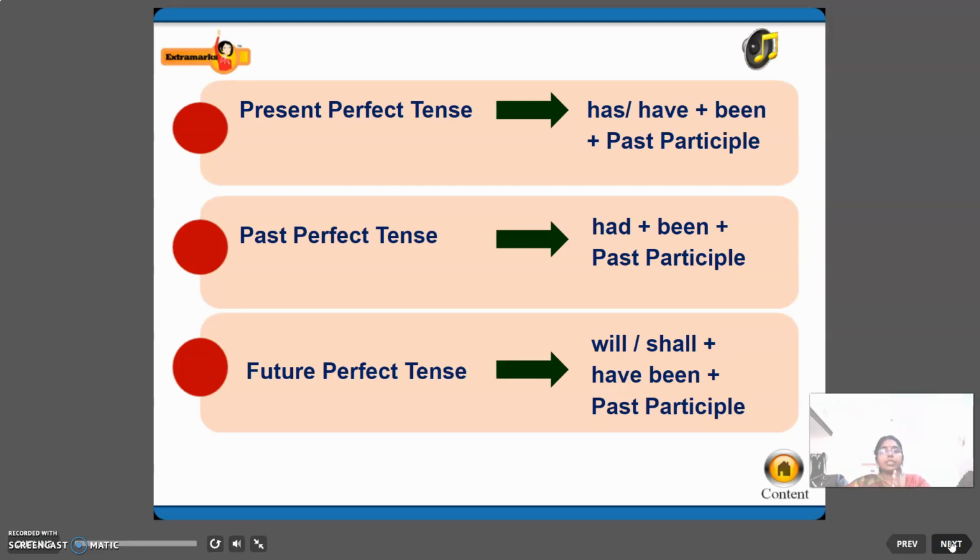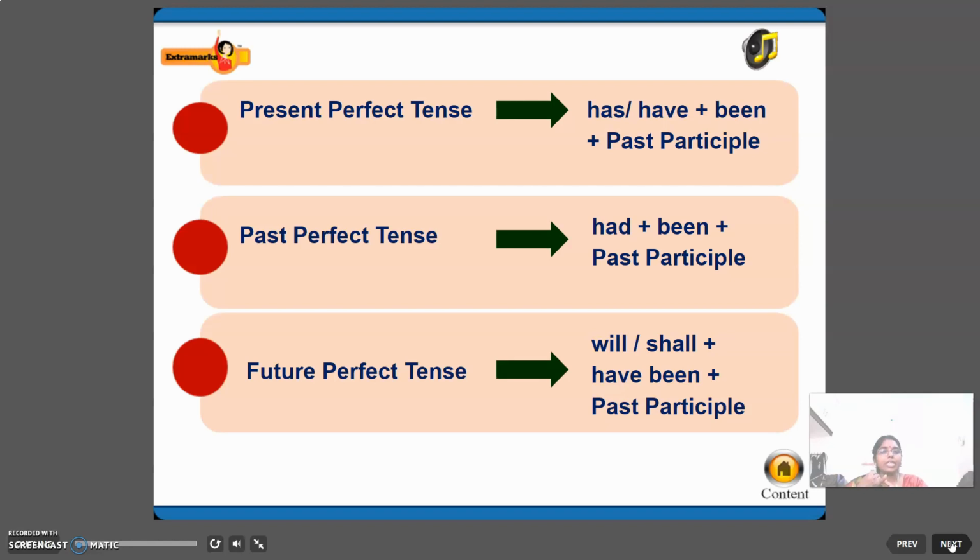Okay. Past perfect tense: had plus been plus past participle. Future perfect tense: will or shall plus have been plus past participle. So children, make a note of these rules so that we will convert into passive voice very easily, right?